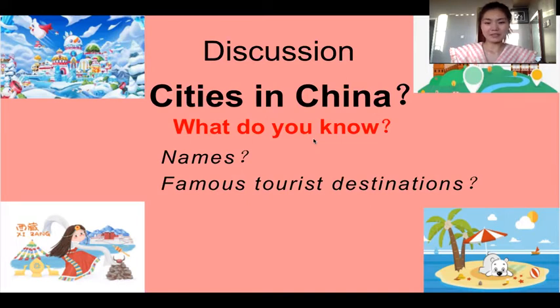What do you know about this? Yes, the Great Wall. Of course, that's famous. And the Forbidden City. Of course, that's in Beijing. Anything else? Mount Everest. Yes, of course. That's good. All right. If you think about those cities or those famous tourist destinations, what features come into your mind? For example, if you think of Beijing, what's the feature that comes into your mind? Yes, it's the capital city and it's very developed, right? All right.